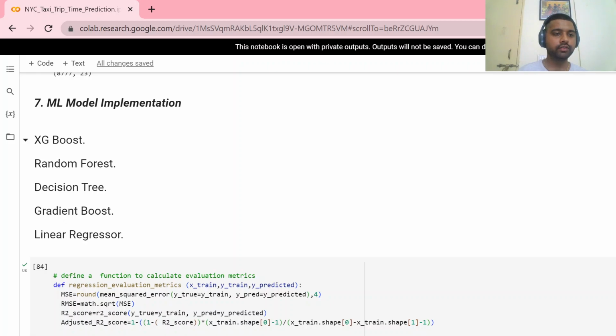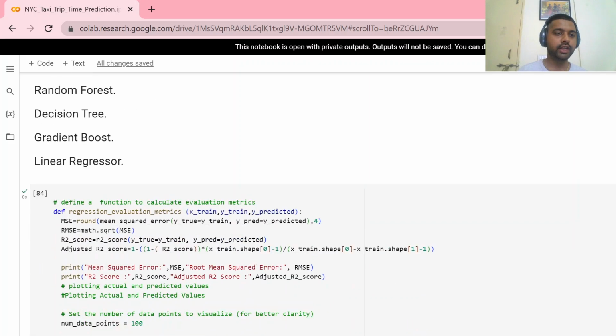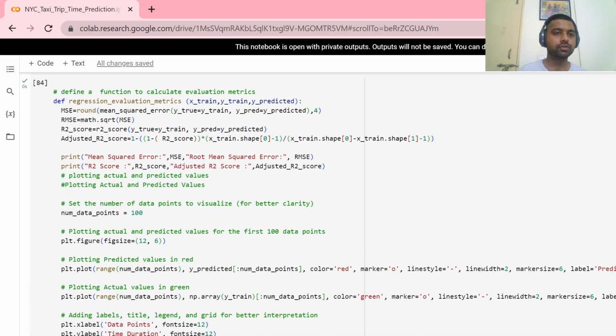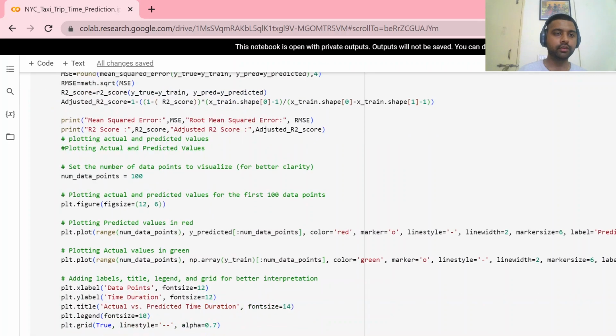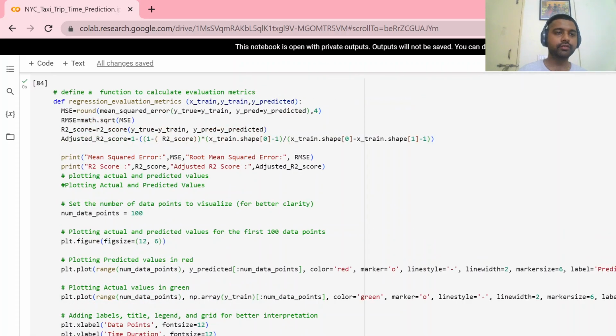The first model we introduce is linear regression. Then we introduce gradient boosting, decision tree, random forest, and XGBoost models. Here we make a function for the regression evaluation metrics.